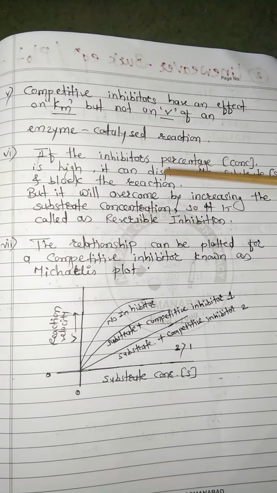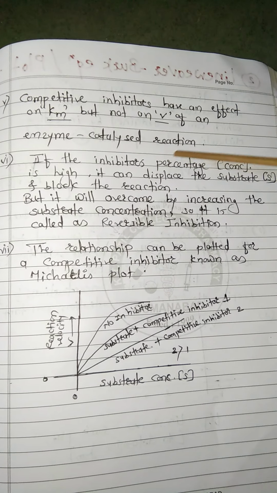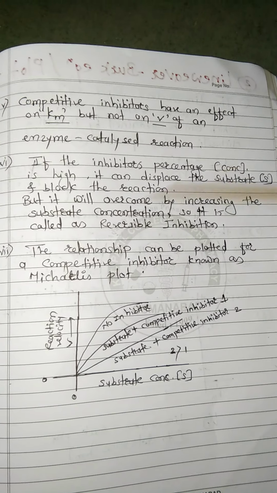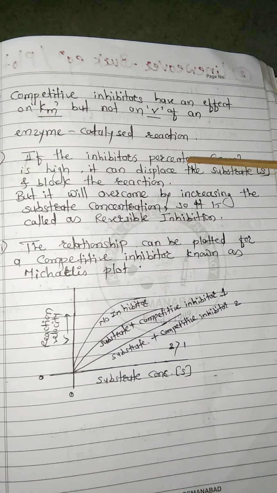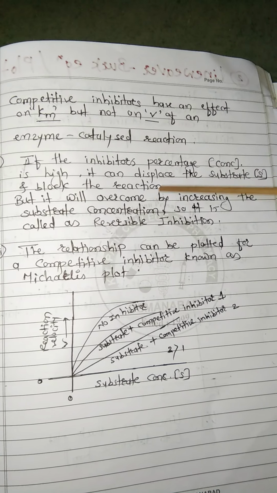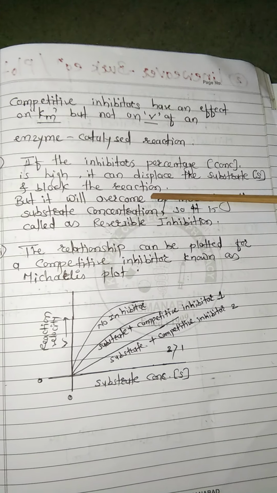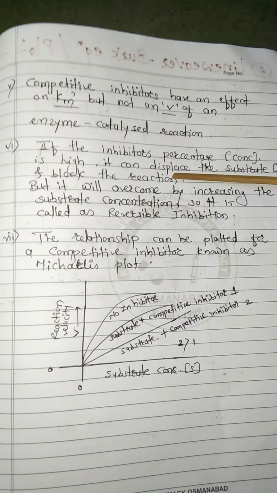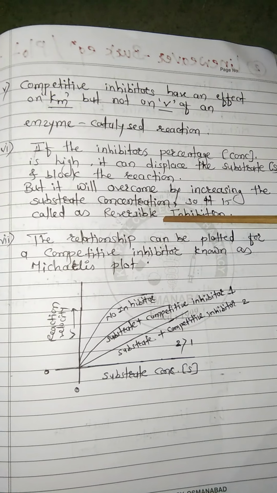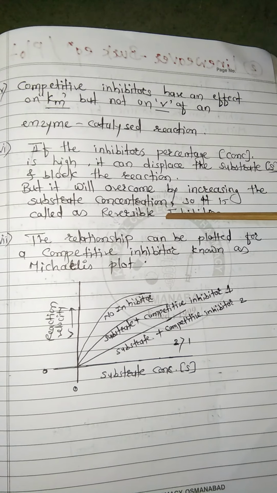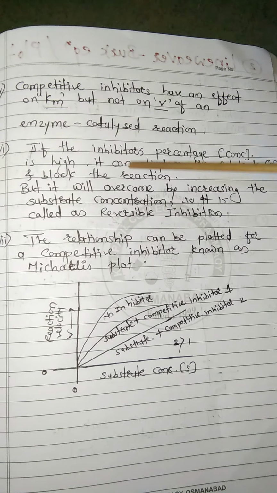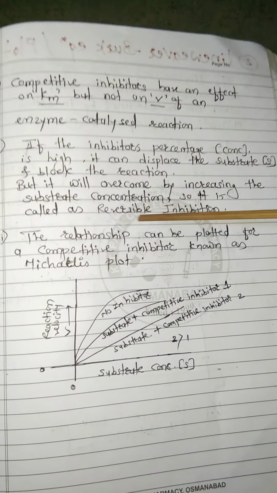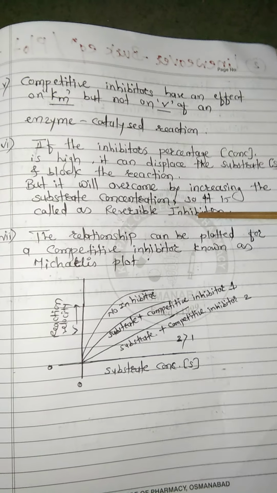When we increase the inhibitor's concentration to a high level, as shown in the last equation, if the inhibitor's concentration is maximum, obviously no product will form and the reaction is completely blocked. But if the concentration of the substrate is increased, what happens? The overall process will be overcome. That's why it is called reversible.